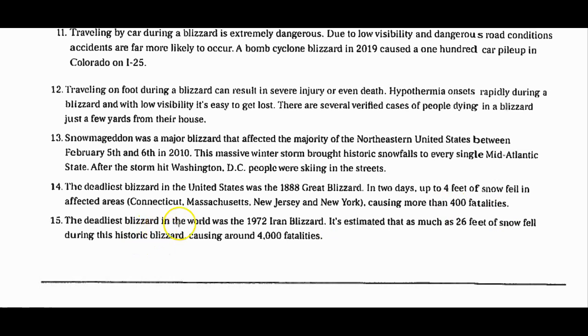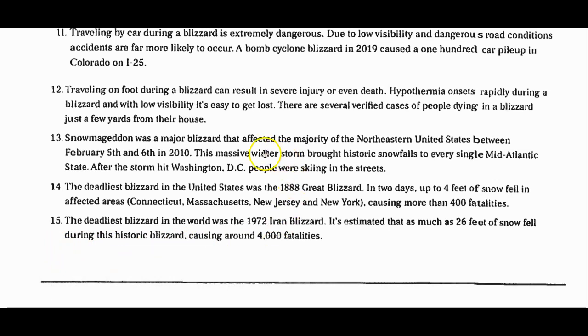The deadliest blizzard in the world was the 1972 Iran blizzard. It's estimated that as much as 26 feet of snow, 26 feet. That's like our classroom on top of another class, almost like a two-story building. It's estimated that as much as 26 feet of snow fell during this historic blizzard, causing more than 4,000 fatalities,